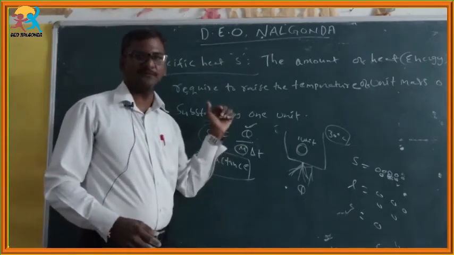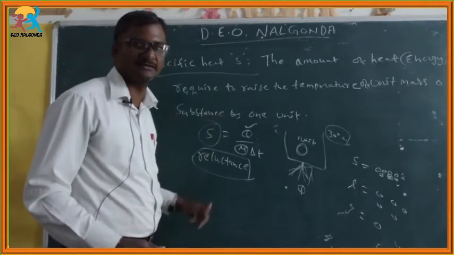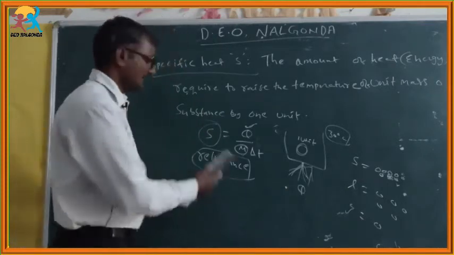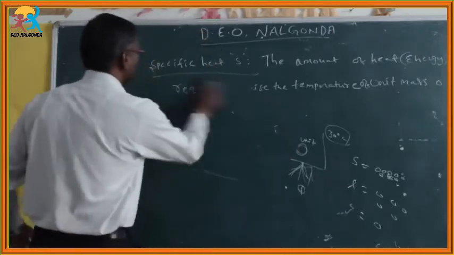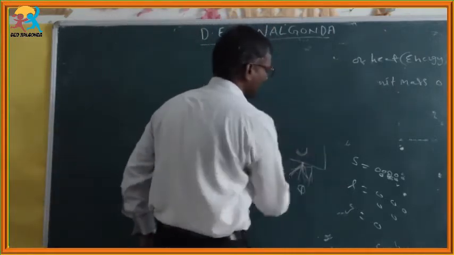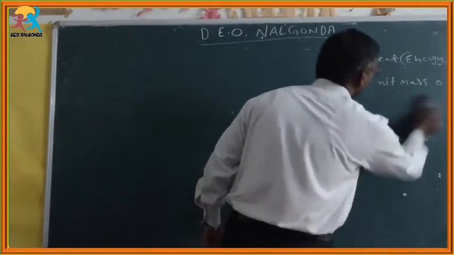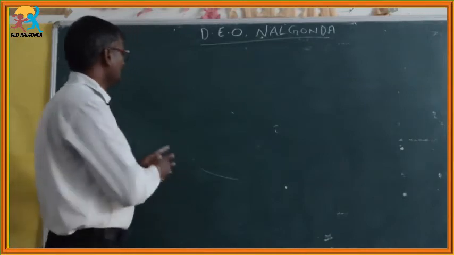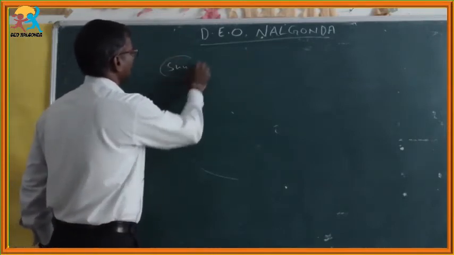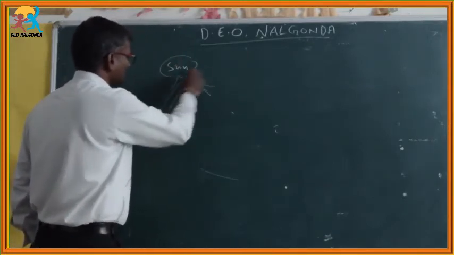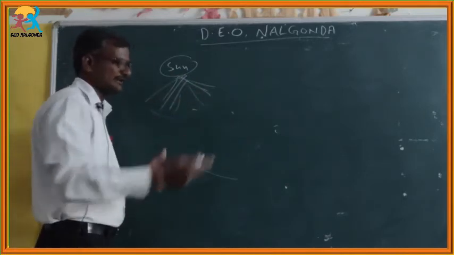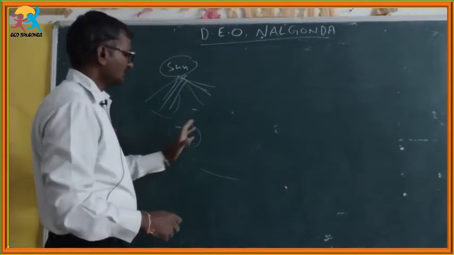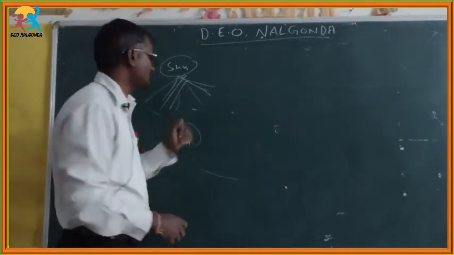Now, applications of specific heat. We have 3 applications. We will discuss in detail the applications of specific heat in day-to-day life. Our earth is covered 3/4 with water. Our sun delivers a large amount of heat energy to the surroundings. In that, 3/4 of our earth is covered with water, and that water is filled inside oceans.